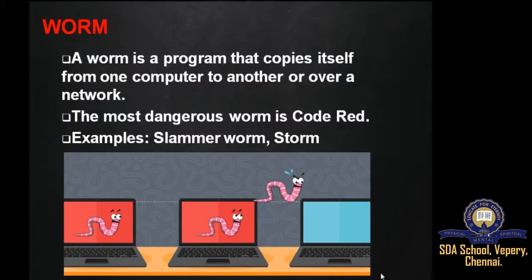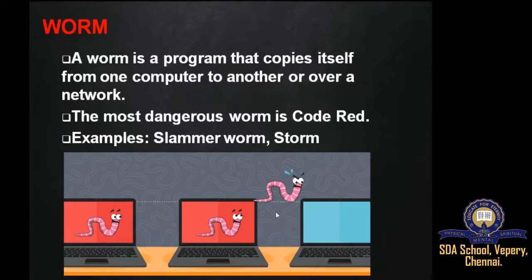And the second type of malware is worm. Do you all know earthworm? Yes, like that. A computer worm is also a program that copies itself from one computer to another computer over a network. If we connect our laptop to a system, or connect two computer systems over a network connection, then the computer worm can easily move from one system to another.